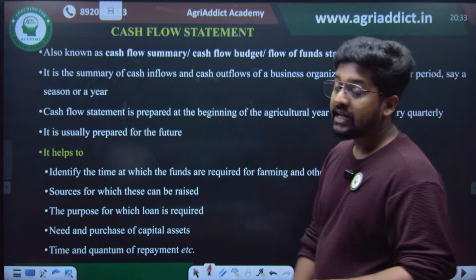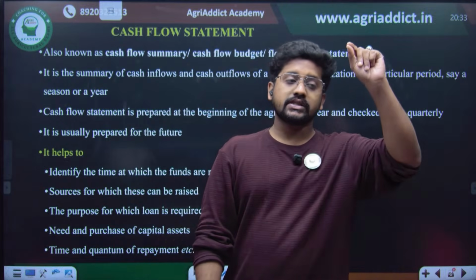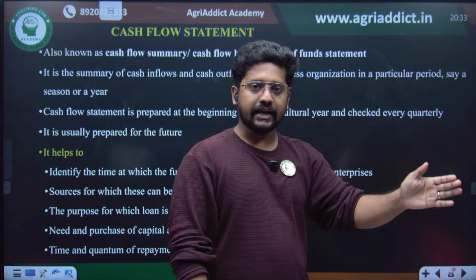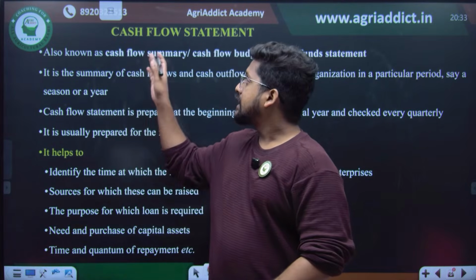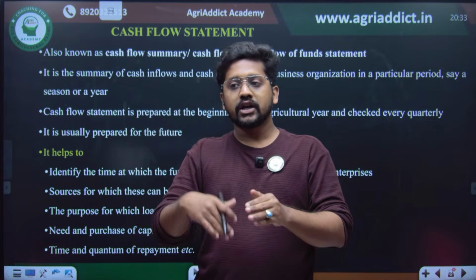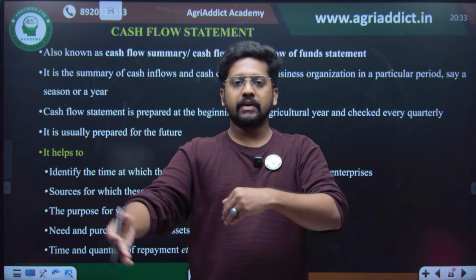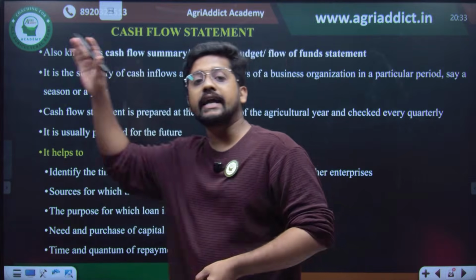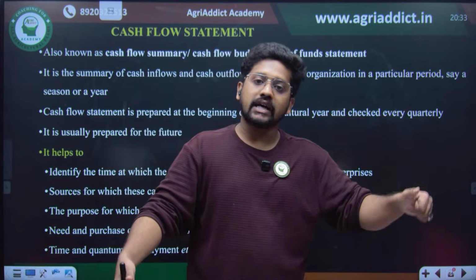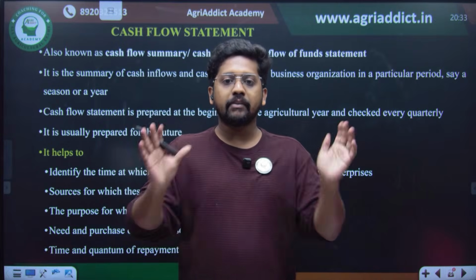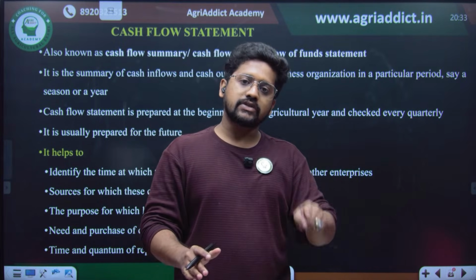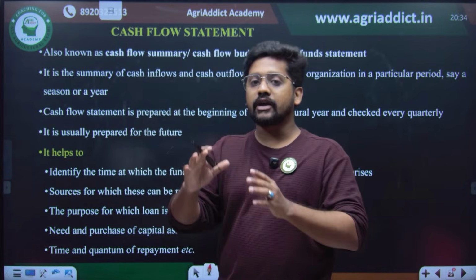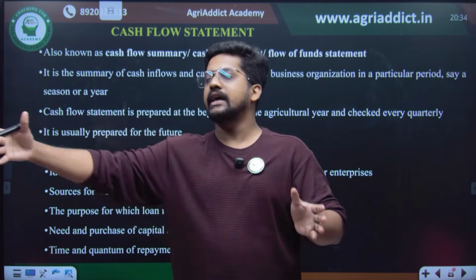Then there is the cash flow statement. The balance sheet and income statement were done for a particular point of time, considering the past data. But the cash flow statement, the third tool, is used to project what is going to happen in the next year. Maybe for the first 3 months, then the next 3 months, then the next 3 months, and the final 3 months. So this is projected for the entire period in advance. The balance sheet and income statement are done for a specific point of time, while the cash flow statement is done for an entire time period.